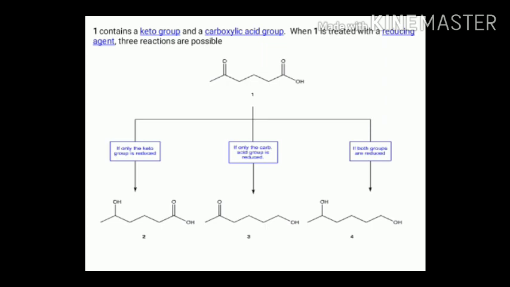Now there is a possibility of three types of reaction. First, only the keto group is reduced by a reducing agent; second, only the carboxylic group is reduced, giving compound 3; and third, both groups are reduced, giving compound 4.